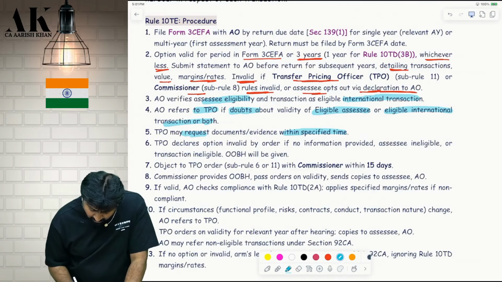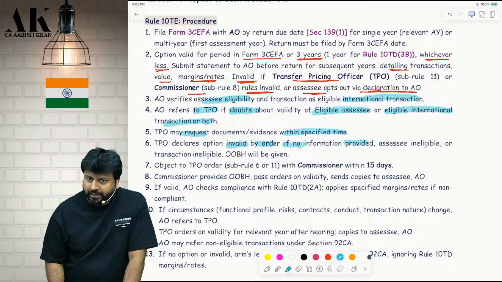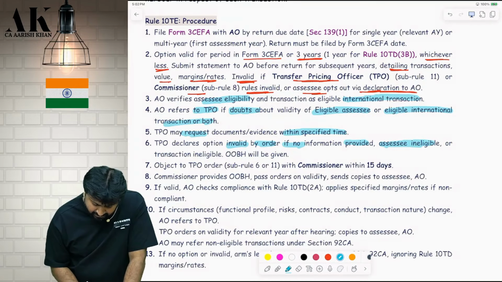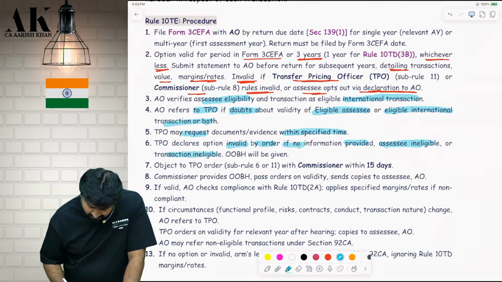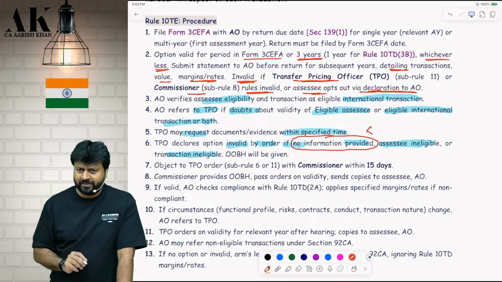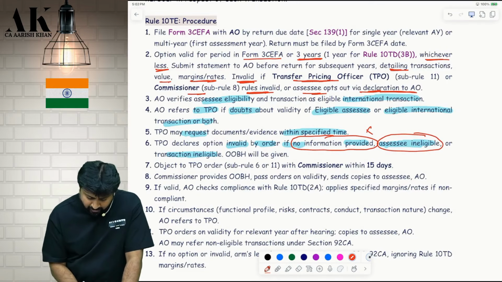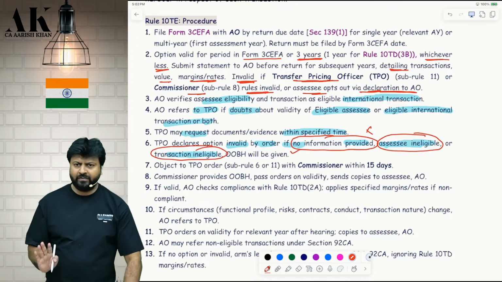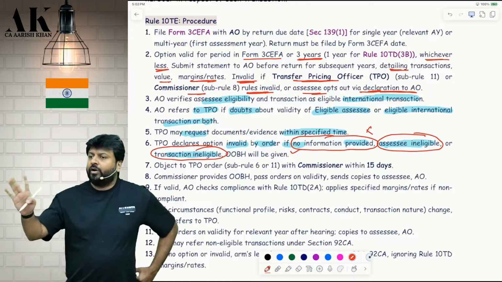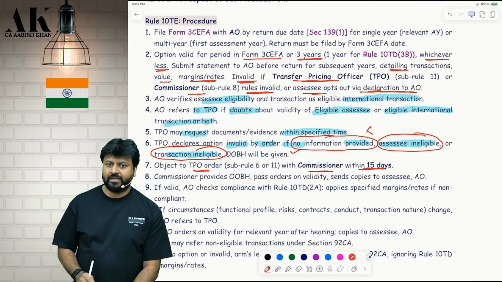If the TPO declares the option invalid by order. If no information is provided. Okay. If you don't provide information, TPO will declare the option as invalid, and transfer pricing provisions will apply on you, obviously. Or if the assessee is ineligible or if the transaction is ineligible, he will declare the option invalid. In these 3 cases, if you don't give information, then obviously he will declare it invalid. Or if you have given information, but he feels that you are ineligible or your transaction is ineligible, an opportunity of being heard will be given to you. Okay. You are not happy with the TP order? Tell me now. Then you will object to whom? Commissioner within 15 days.